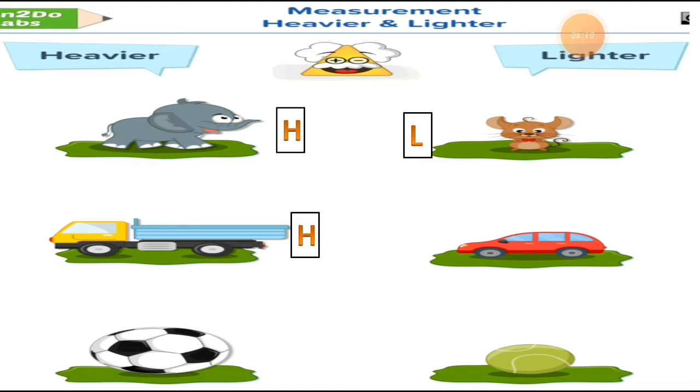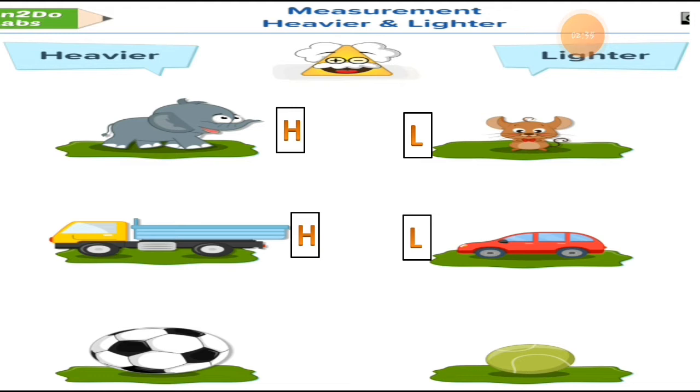You can write down H in front of the truck, and you can write down L for lighter in front of the car. If you compare these two things, the truck is heavier and the car is lighter compared to the truck.